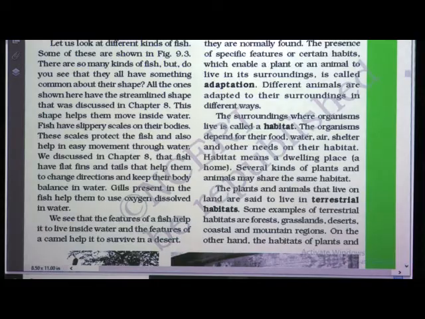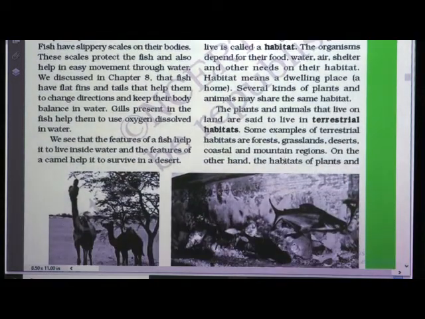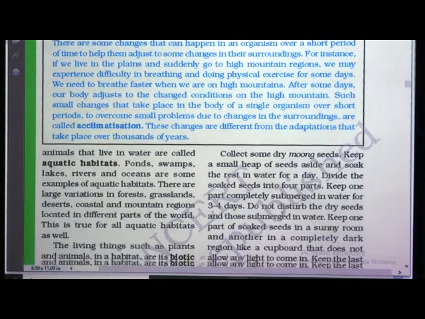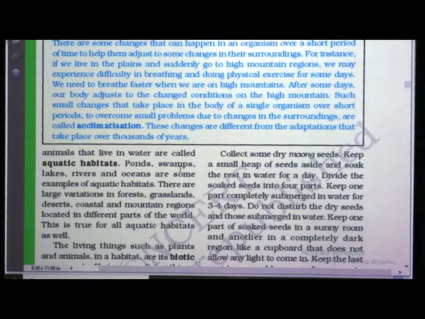On the other hand, the habitats of plants and animals that live in water are called aquatic habitats. Ponds, swamps, lakes, rivers and oceans are some examples of aquatic habitats. There are large variations in forest, grasslands, deserts, coastal and mountain regions located in different parts of the world. This is true for all aquatic habitats as well.